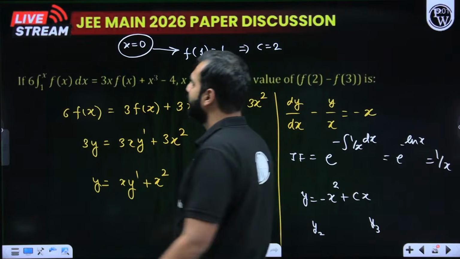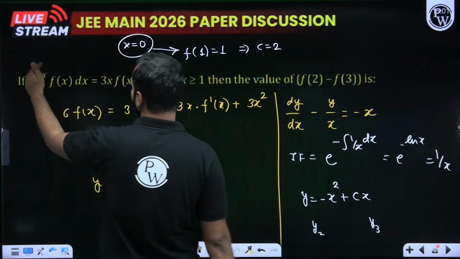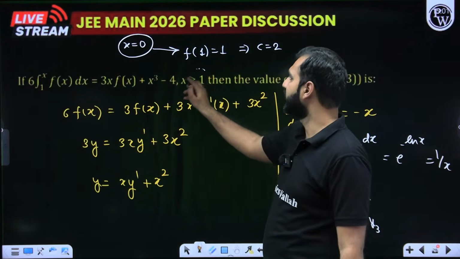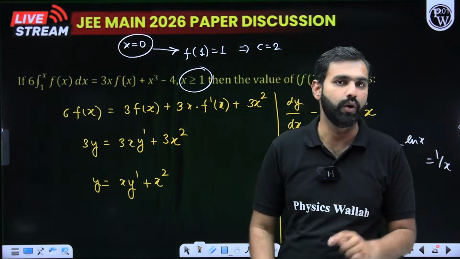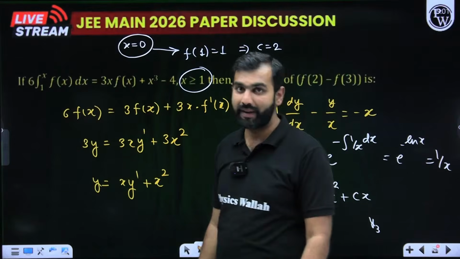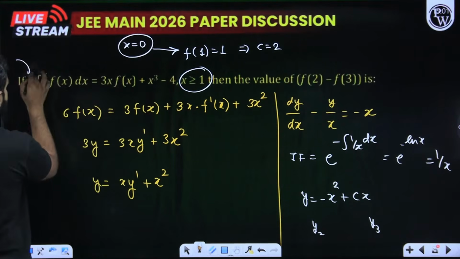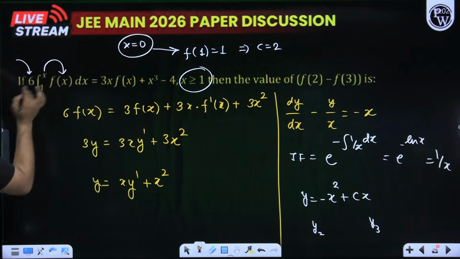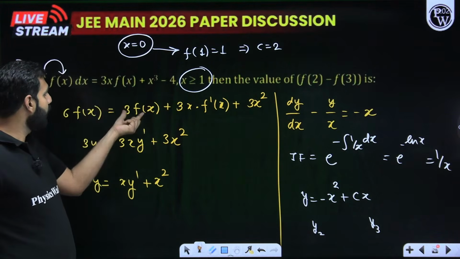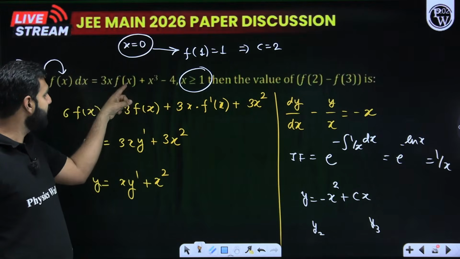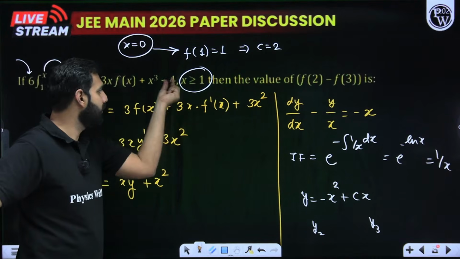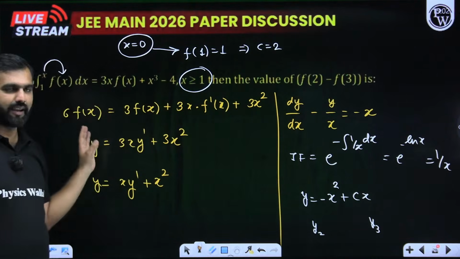We are told that 6 times the integration of f of x from 1 to x is equal to 3x f of x plus x cube minus 4, where x is greater than or equal to 1. Great. If I use the Newton-Leibniz formula and I differentiate both these sides, what do I get? Through the Newton-Leibniz formula, this will be 6 f of x into 1 minus 0. I hope you remember the Newton-Leibniz formula. It is equal to 3 f of x plus 3 f dash x times x. I hope product rule I'm using. X cube is 3x square and minus 4 is 0. So this is the value here.